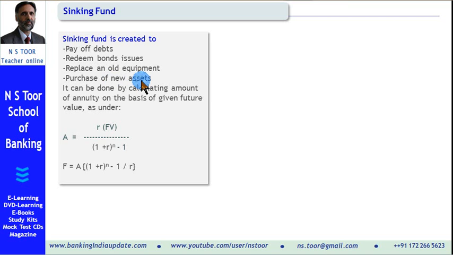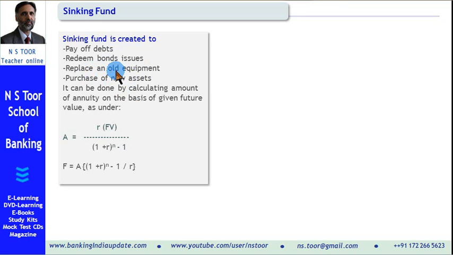So the objective of creating sinking fund is this, and it can be done by calculating amount of annuity on the basis of a given future value. So funds are required in one lot, and these are created over a time period. On maturity, these funds are used for any of these purposes.